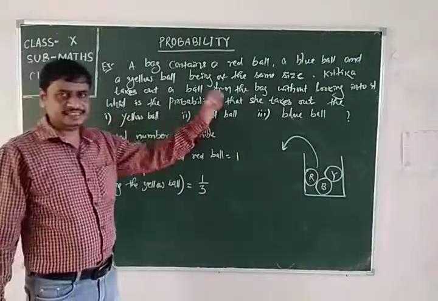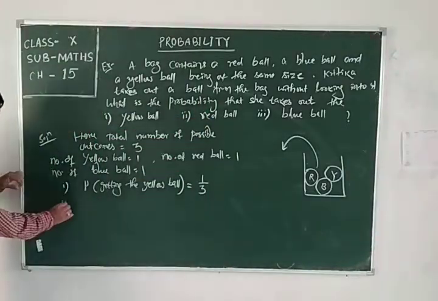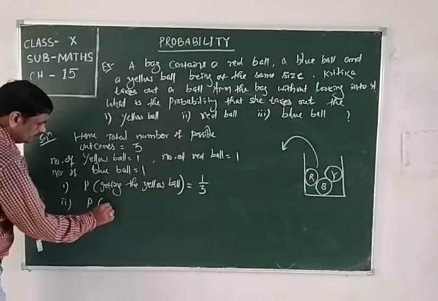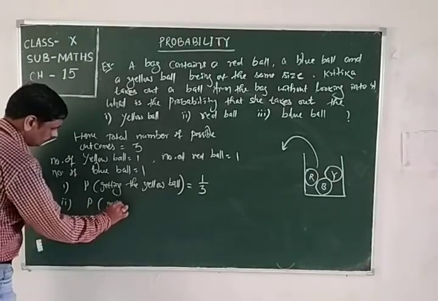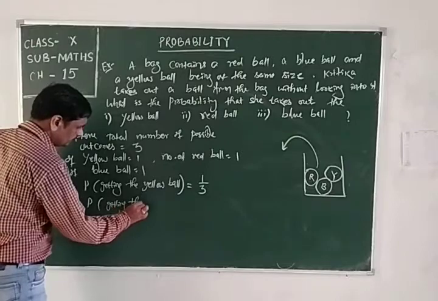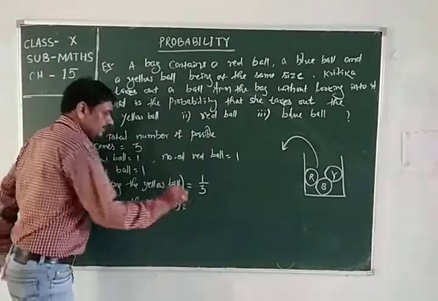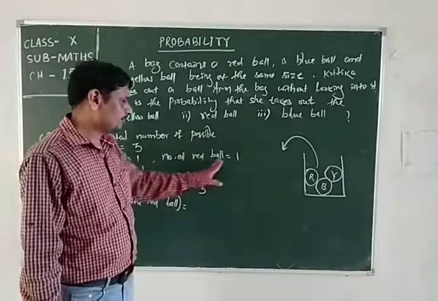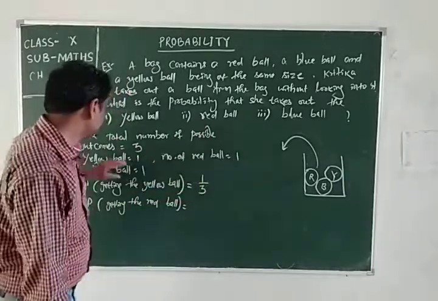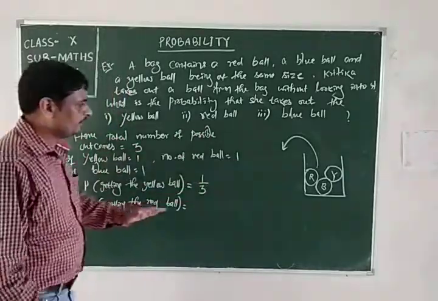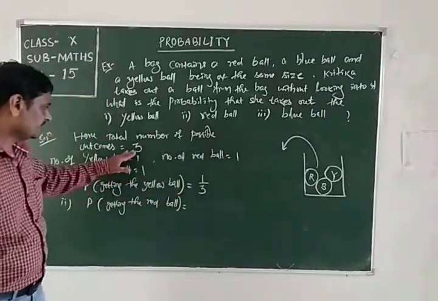Second, for getting red ball, probability of getting the red ball. Here only one red ball is present and total number of balls is 3. Favorable event is 1 and total number of events is 3.